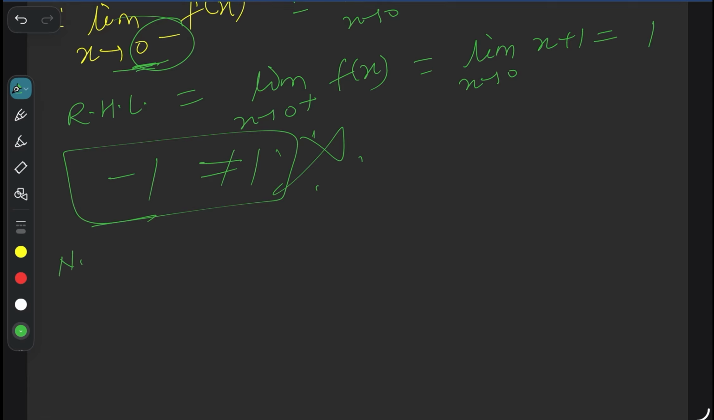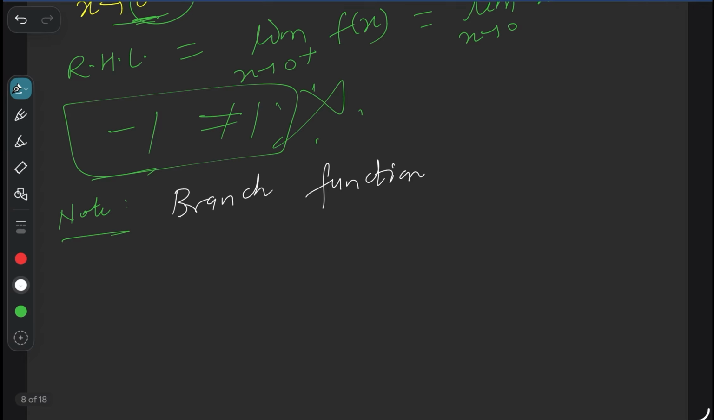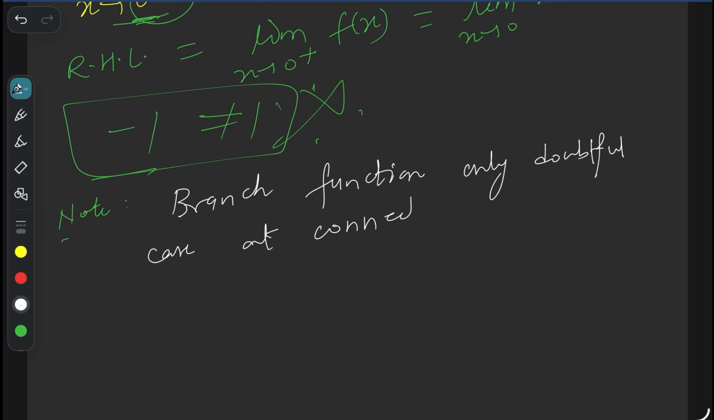Note is what? Very important note. This one is branch function. Branch function, doubtful case only at connectors, right? Which means other than connectors, no need to check, the function's limit always exists. Only at connectors we need to check whether the limit exists or not.